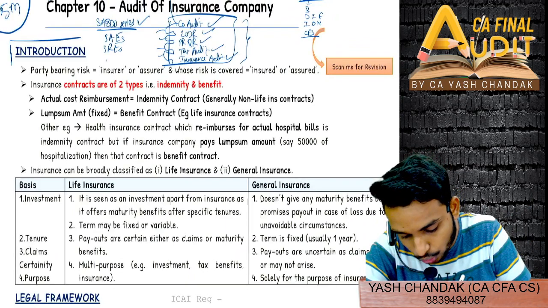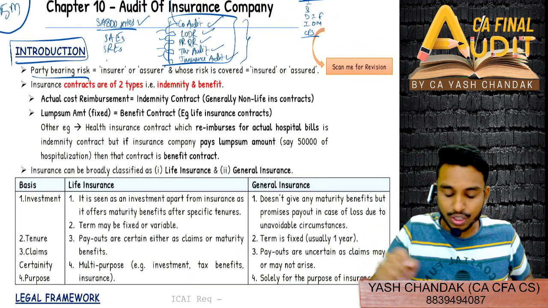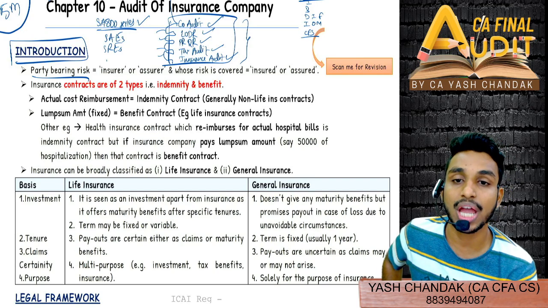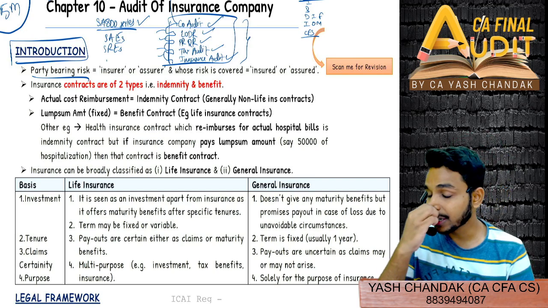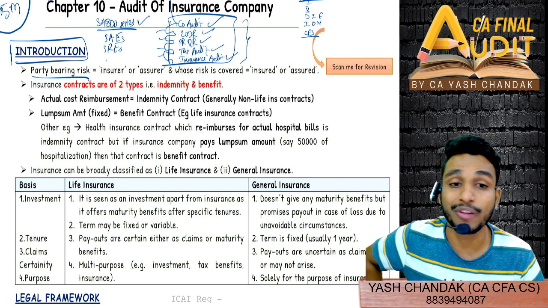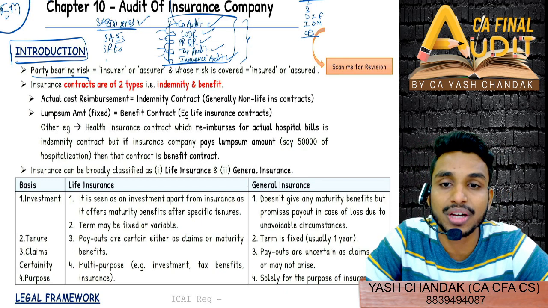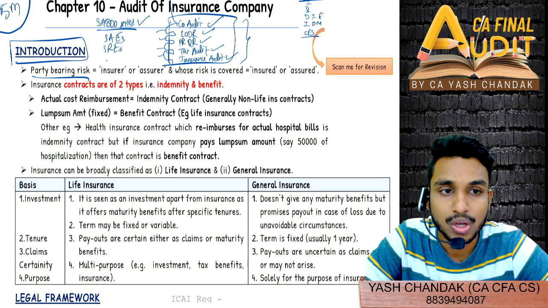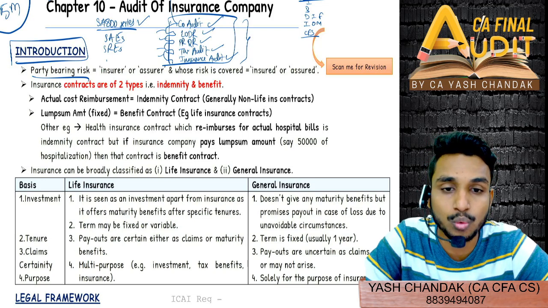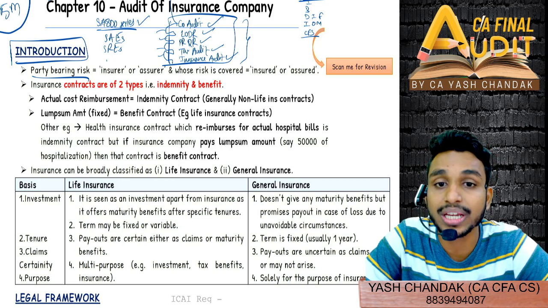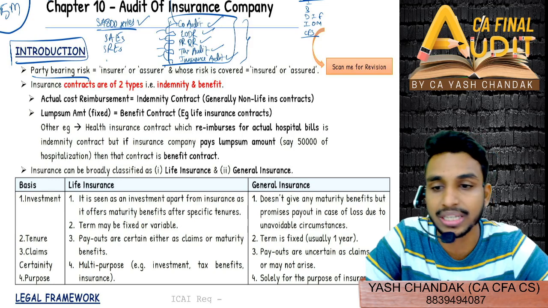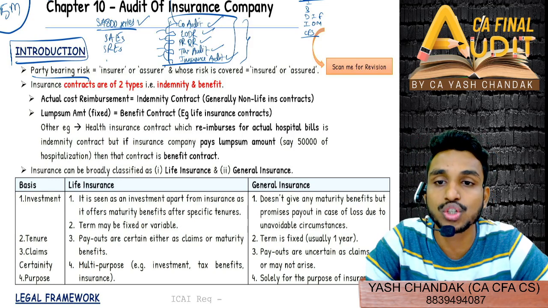Okay. Introduction wise, first of all, who is the insurer and who is the insured. You all know the insurer is someone who is providing you the insurance service, right? Who is providing you the assurance, and the insured is the one whose risk is covered. If you are afraid of losing something, then you can get yourself insured, and therefore you will be the insured party. I'll be the insurer if I am insuring the same.